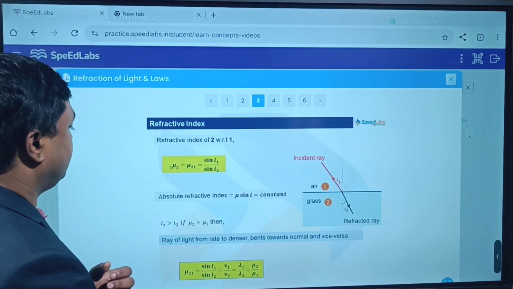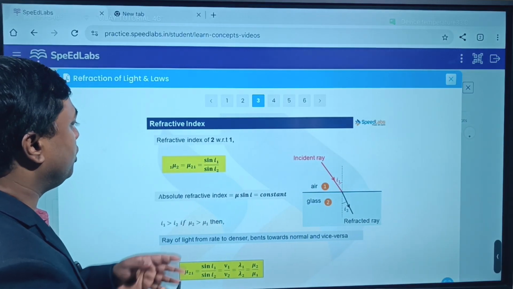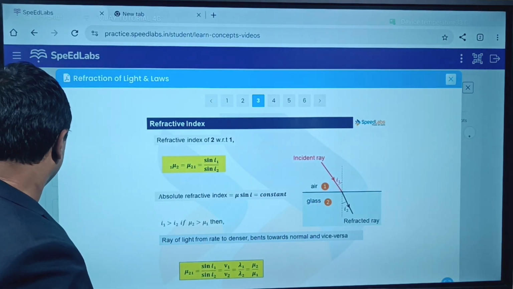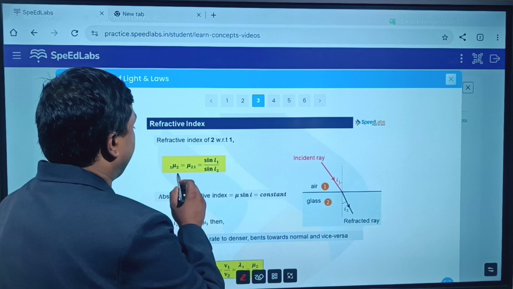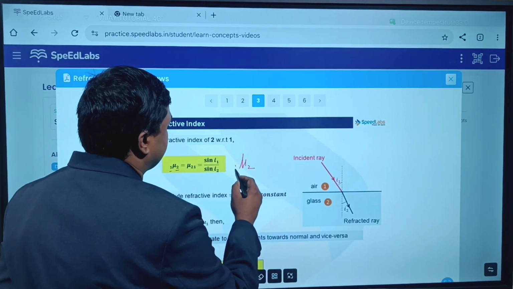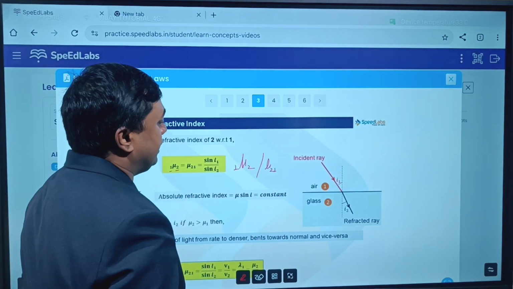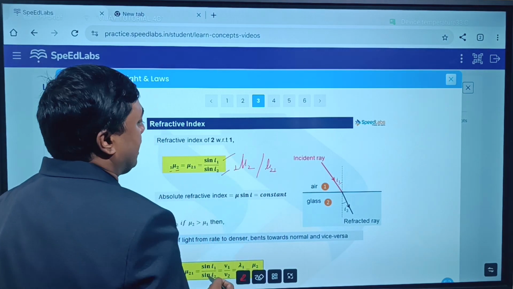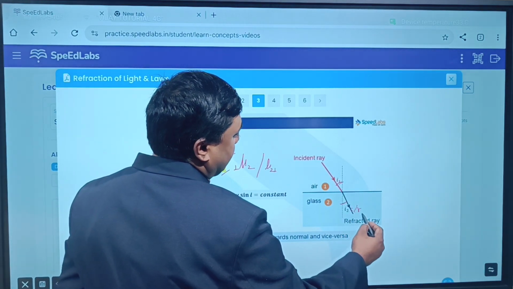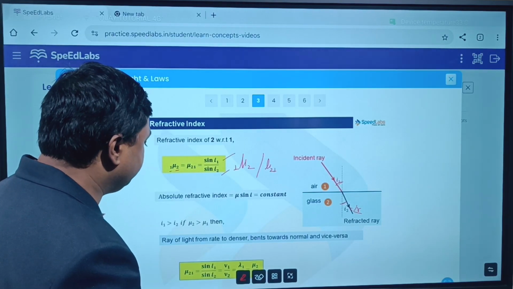Next, when we talk about the refractive index of medium 2 with respect to medium 1, this is air, this is glass. I want to know the refractive index of medium 2 with respect to 1. It is nothing but sine i1 by sine i2. This is i1, and this is i2. Angle i2 is nothing but angle r. So that is also one of the formulas to find it.